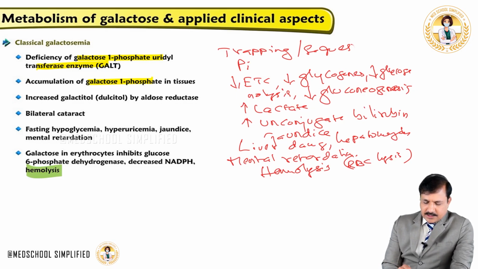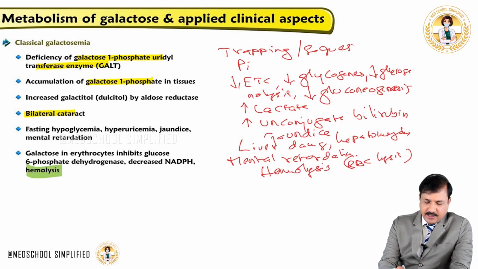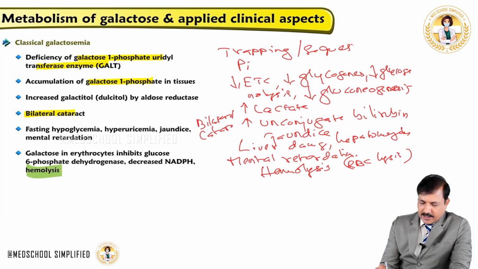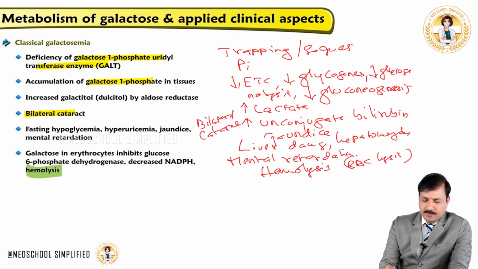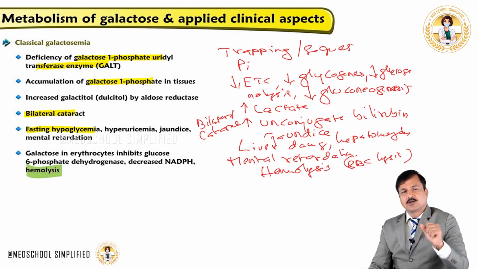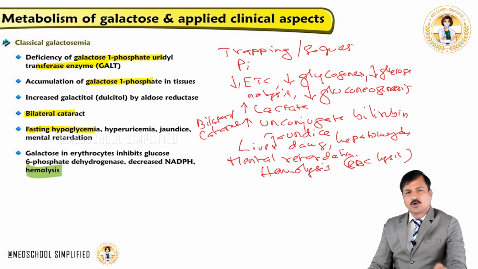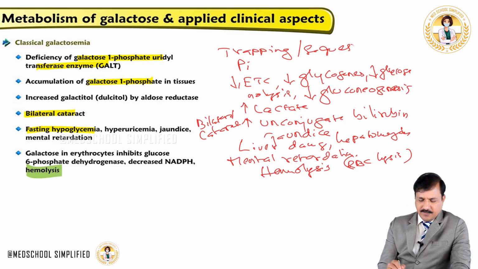So there is also bilateral cataract, another sign that I would like to add here. Why is there a bilateral cataract here? Because accumulated galactose is diverted into galactitol formation by aldose reductase enzyme. So the patient shows bilateral cataract, and the patient shows fasting hypoglycemia because of decrease in glycogenolysis and decrease in gluconeogenesis, overall not maintaining glucose levels under fasting condition.